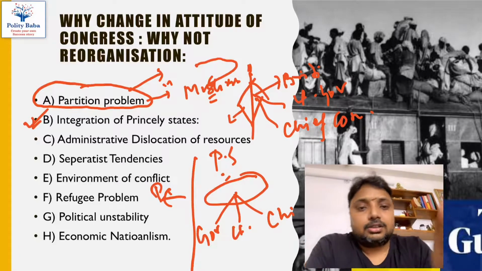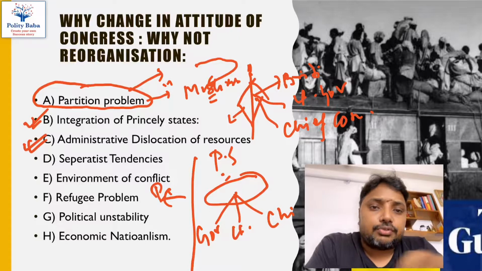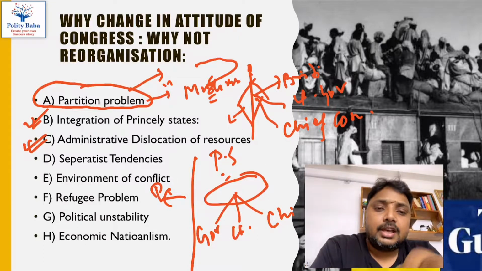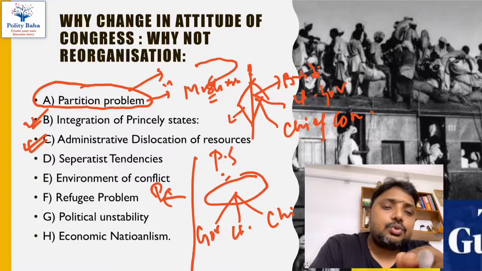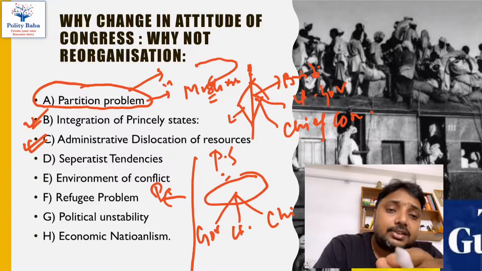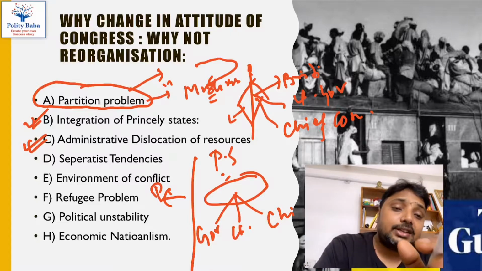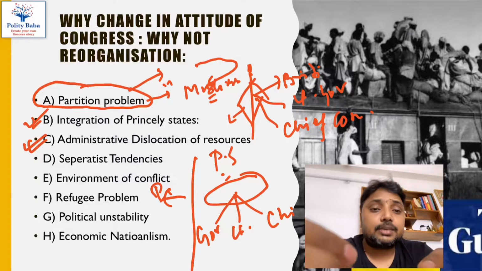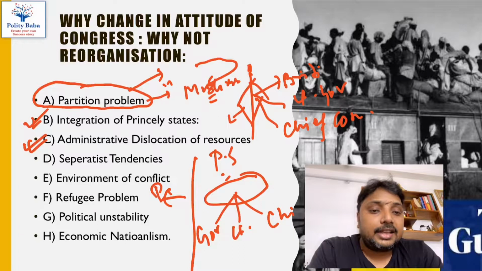Then the other factor because of which the linguistic reorganization was not favored was that Congress said that if today and immediately we start reorganizing India, and we start dismantling the old provincial system and making new provinces, then we need a lot of resources.